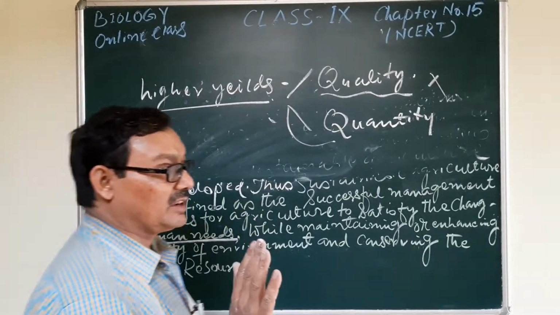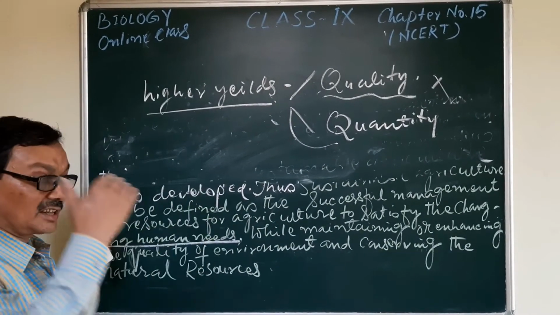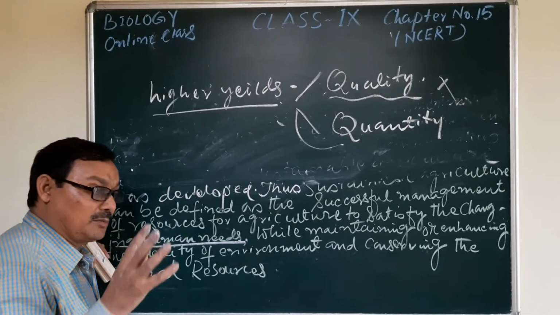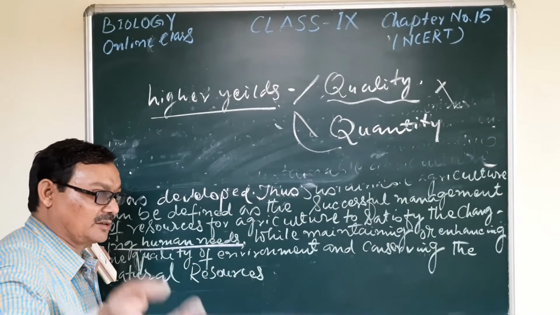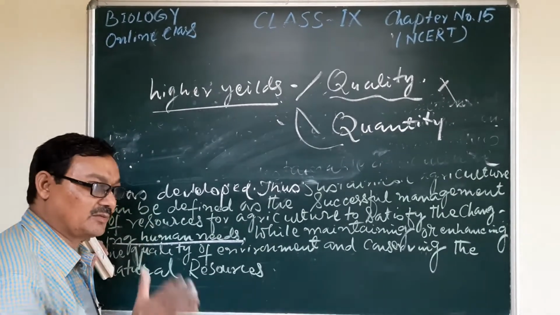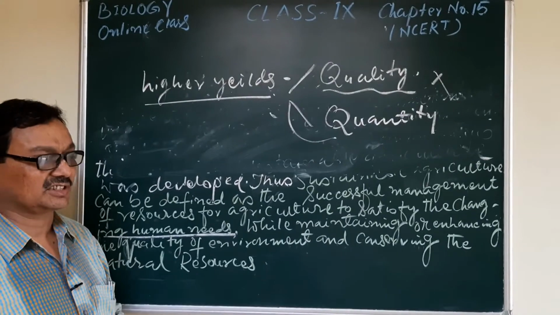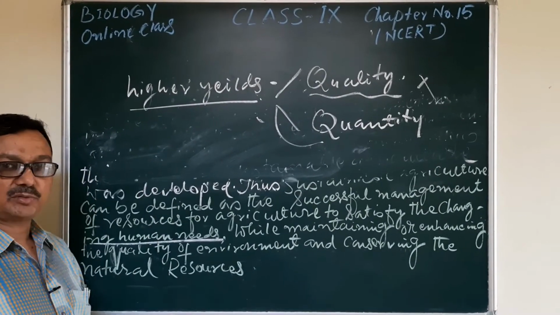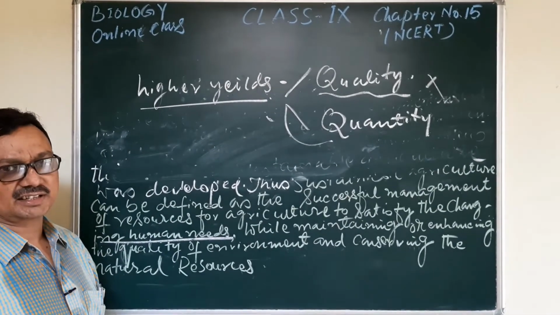And that may also be able to resist. Just in the beginning of this lesson I told you that there will be resistance to the disease, better quality, high productivity, etc.